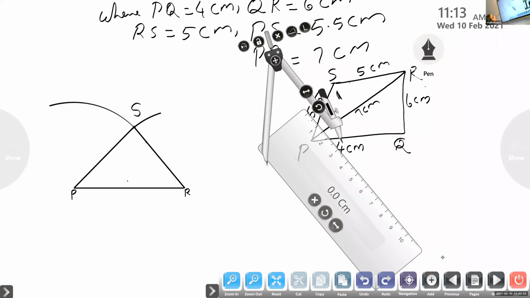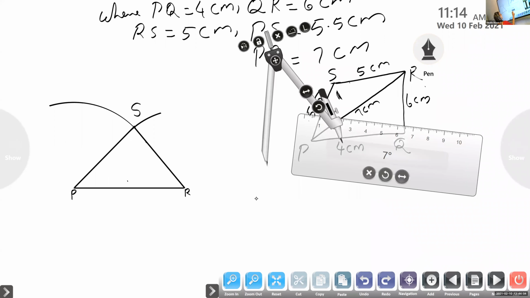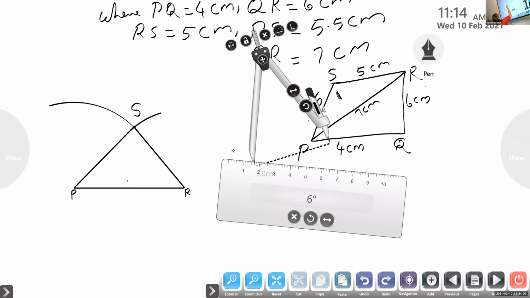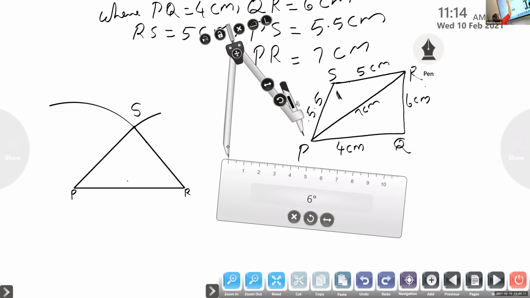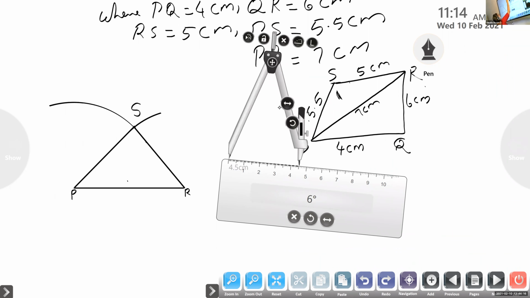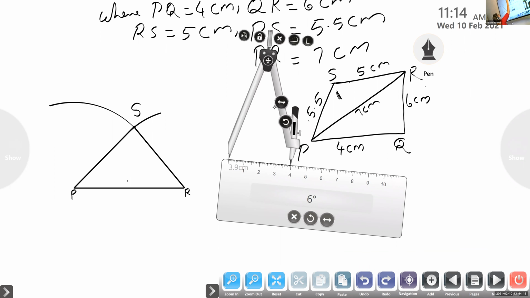Next one from PQ. PQ is 4 centimeter. So take 4 centimeter on the compass, to get PQ.